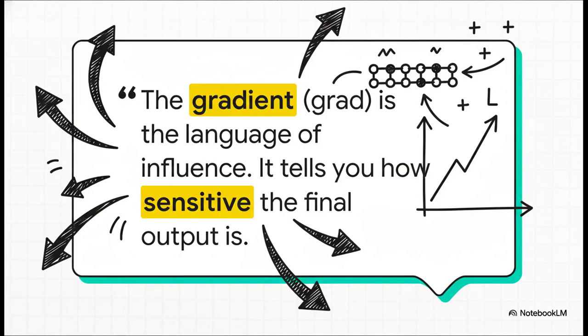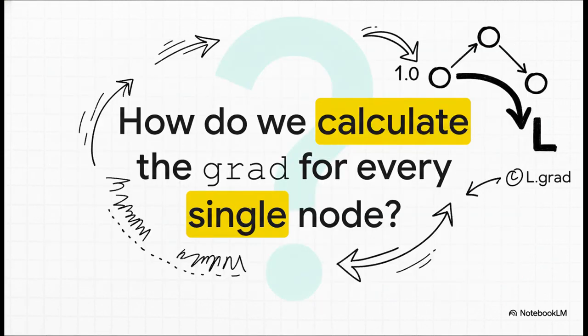So about that empty grad slot, this is the whole point. This is where we're going to store the answer to our big question. The gradient, or grad, is the language of influence. It's a single number that tells you exactly how sensitive the final output, L, is to any value anywhere in the graph. If a node's grad is positive, it means making that node's value bigger will make L bigger. Simple as that. Okay, so the big question is, how do we actually calculate the grad for every single one of these nodes? We need to fill in all those empty slots.